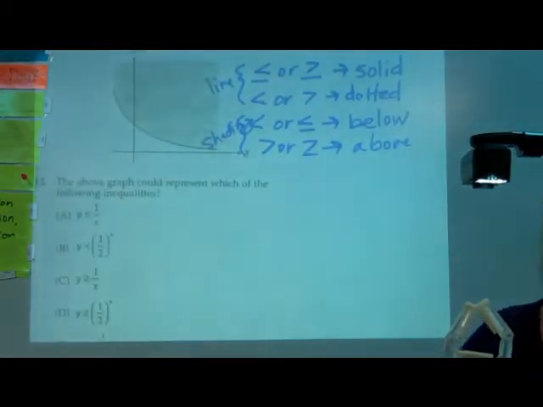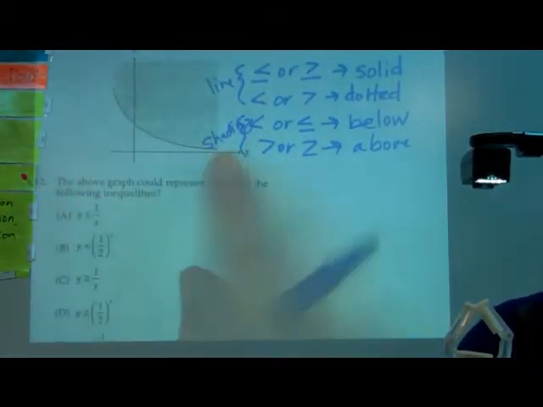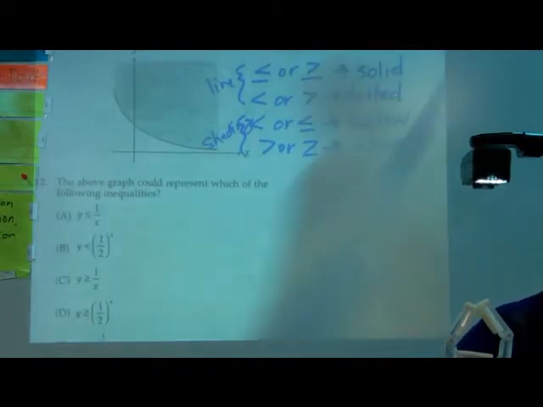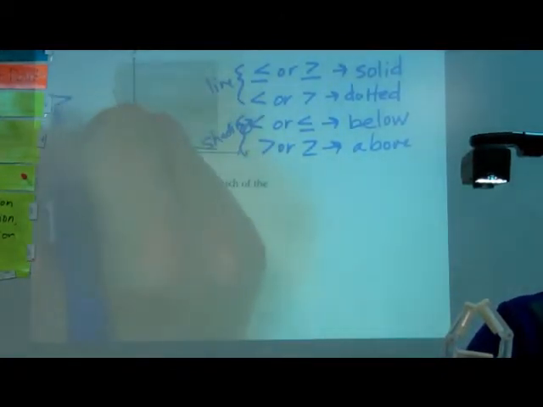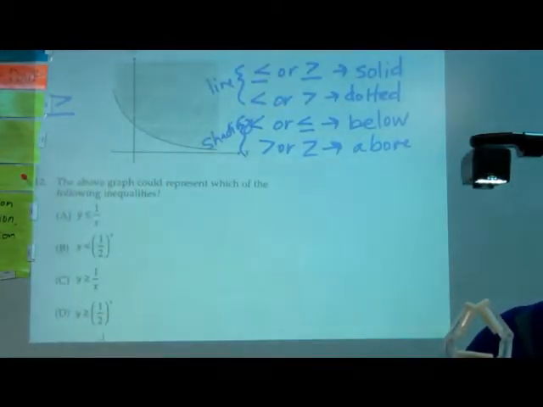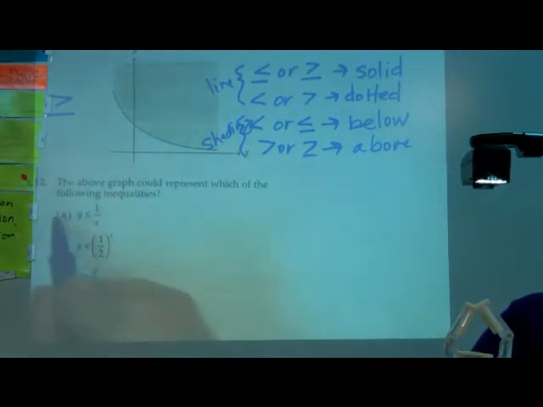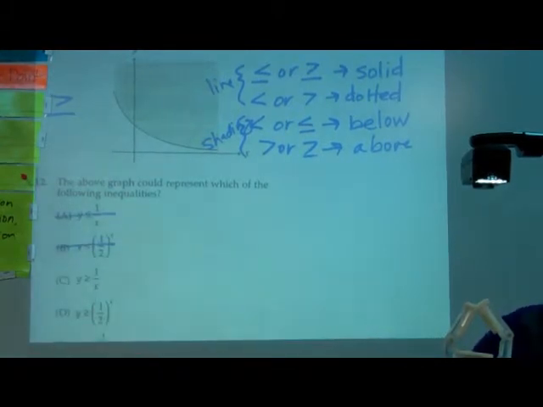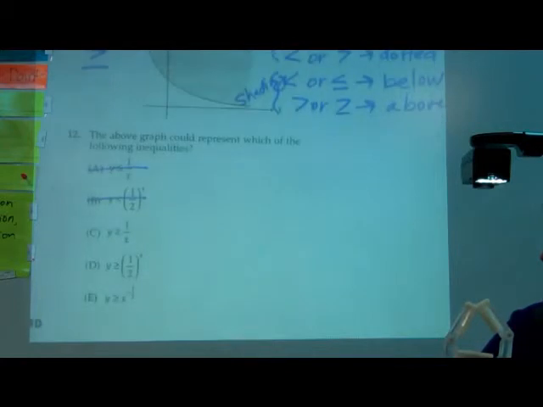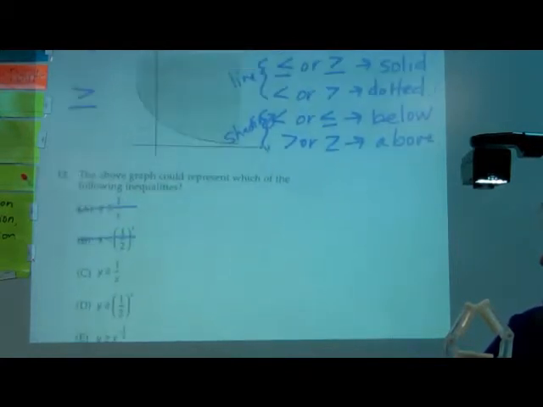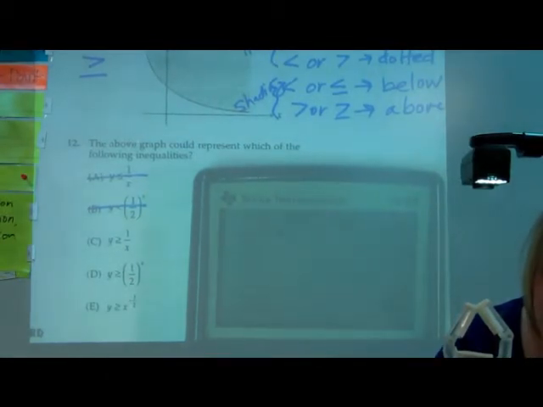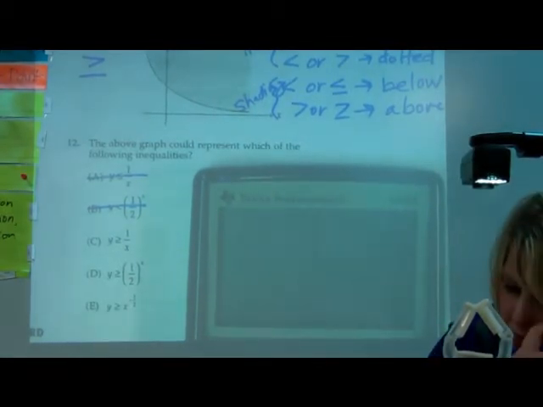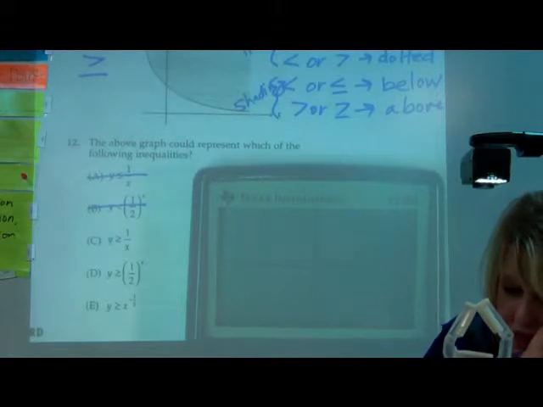So right away I can tell that I need one that has a solid line and greater than, right? This one should have greater than or equal to, because it's a solid line shaded above. So I can already eliminate A and B. And then if you just type the other ones into your calculator, you can see which one makes that shape of a graph. So let's see. Y equals 1 over x. That's not it.